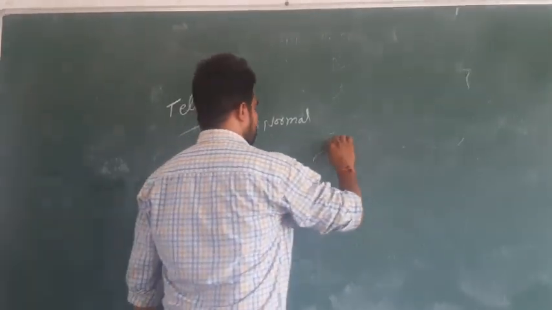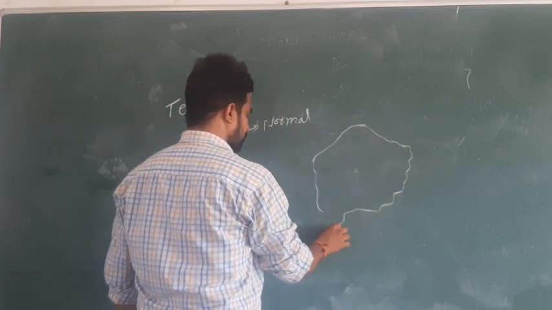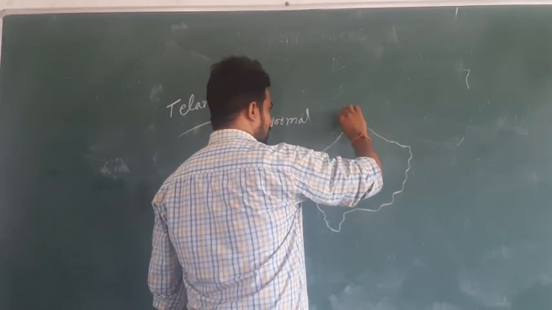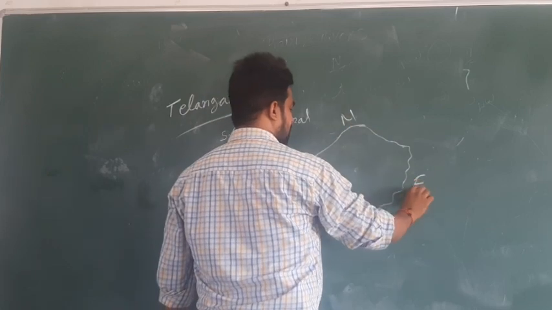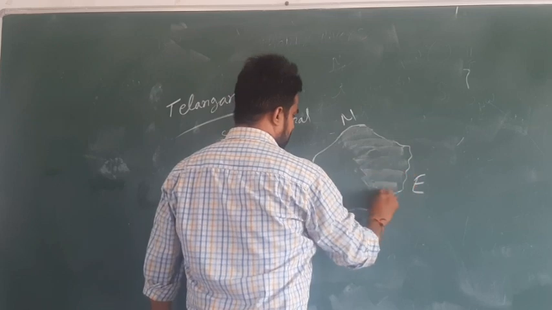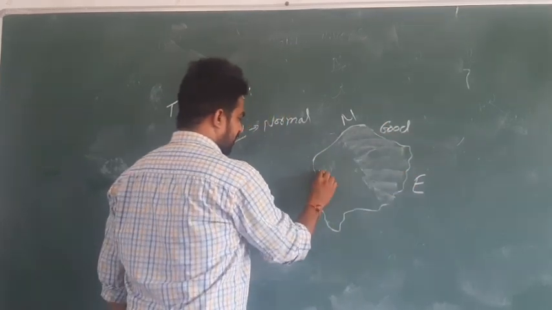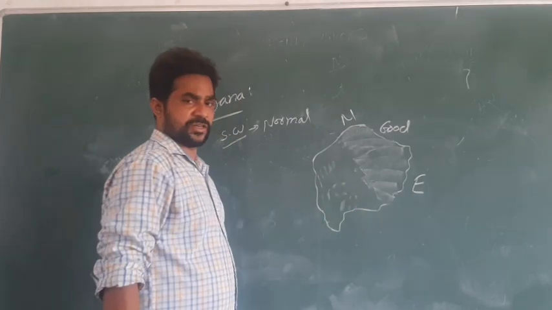If you observe the Telangana map properly, this is called the north and this is called the eastern side. This side of Telangana receives somewhat good rainfall, and this side of Telangana cannot receive good rainfall.